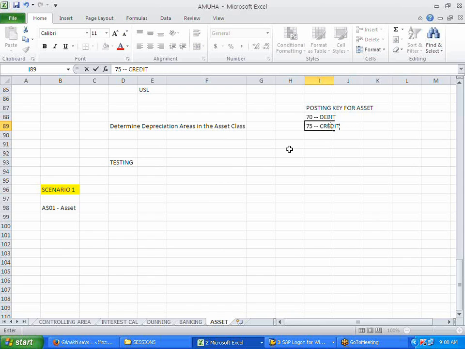Note it down. So this is standard for asset accounting. 40 and 50 are for what? GL. Okay, 31 and 25 are for what? That is for AP. Okay. Good, practicing.